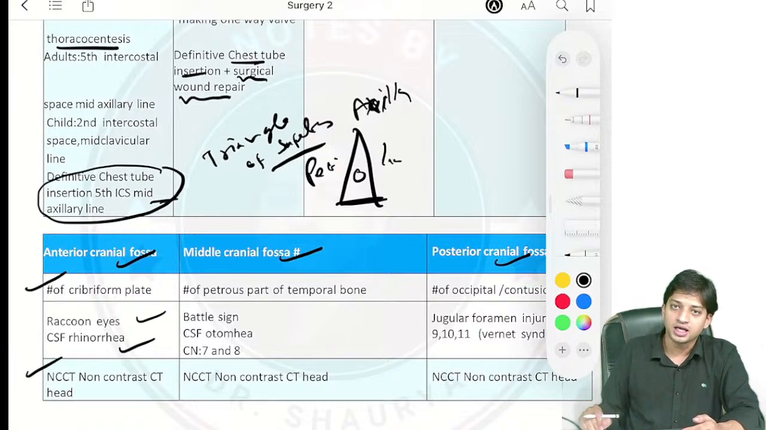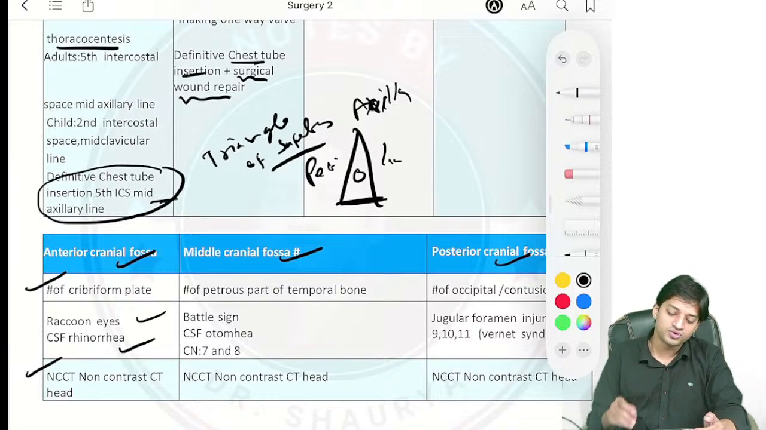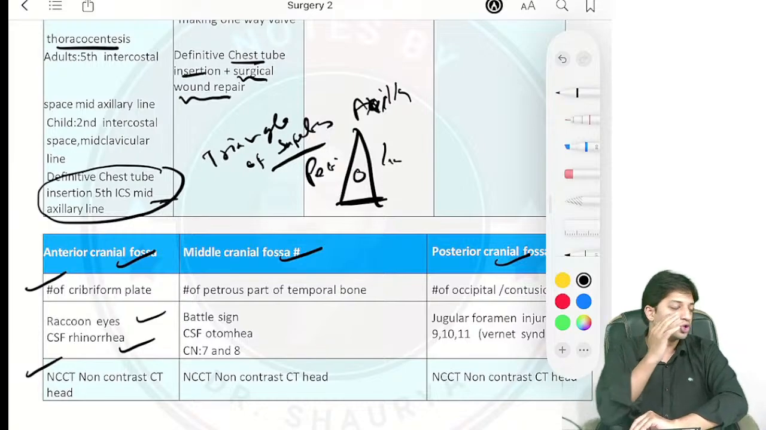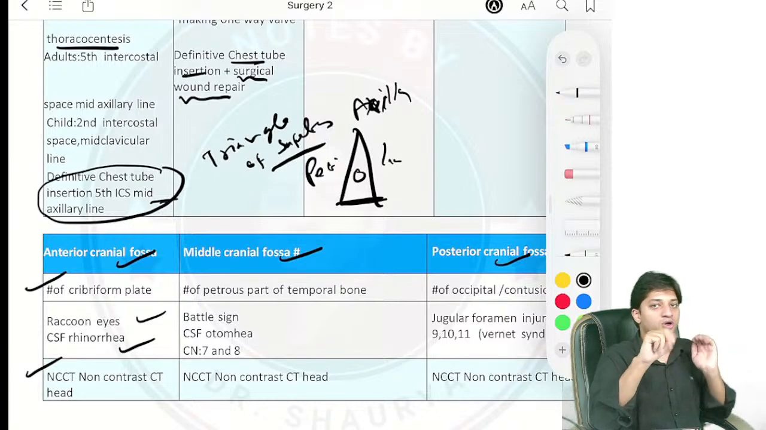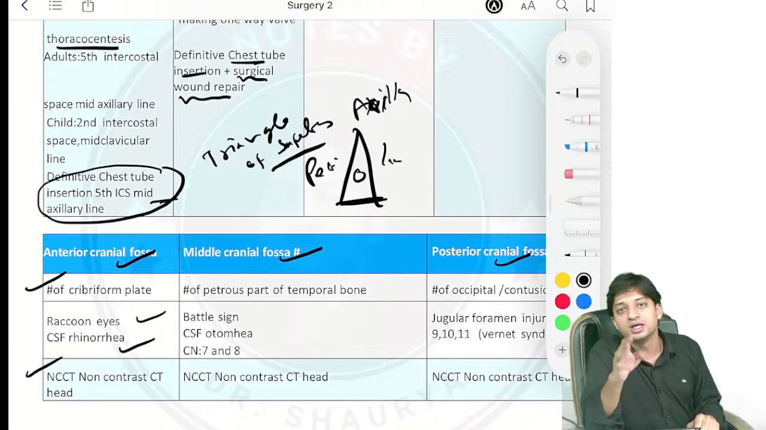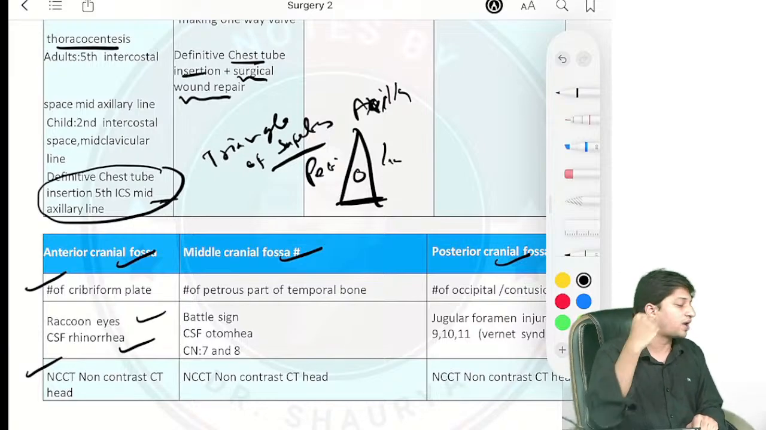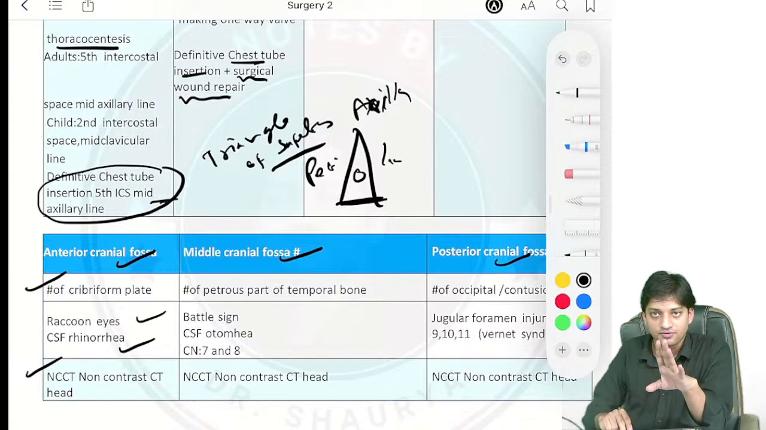Coming to the middle cranial fossa fracture. In middle cranial fossa fracture, there will be fracture of the petrous part of the temporal bone. You already know this is the temple, right? Temple, and we have the temporal bone. Temporal bone has two parts. In ENT you have already studied, and in anatomy also you have studied. It has a squamous part as well as the petrous part. So whenever there is fracture of the petrous part of the temporal bone, there is middle cranial fossa fracture.